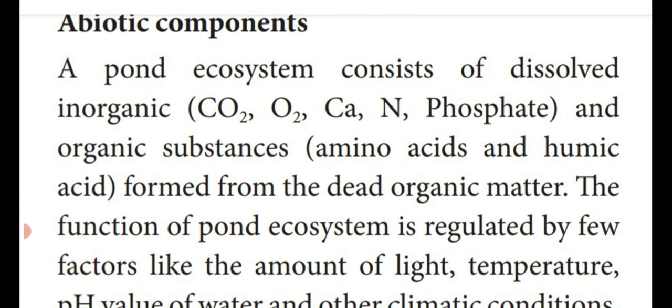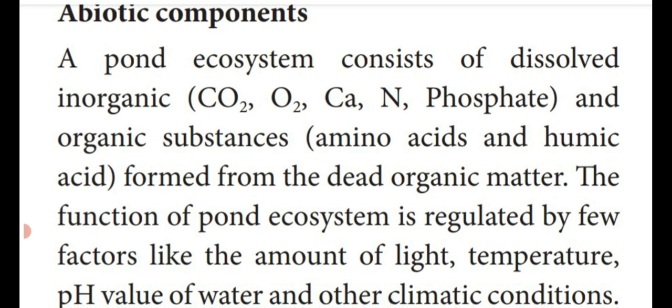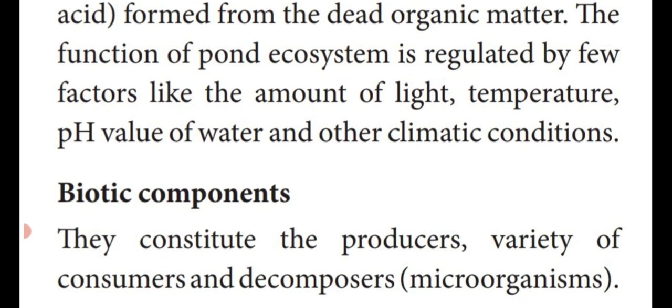Another one, organic substances, which are known as amino acid and humic acid, which are formed from the dead organic matter of living things. And also, some abiotic factors regulated in the ecosystem are the amount of light, temperature, pH value of the water, and other climatic conditions, known as abiotic components.